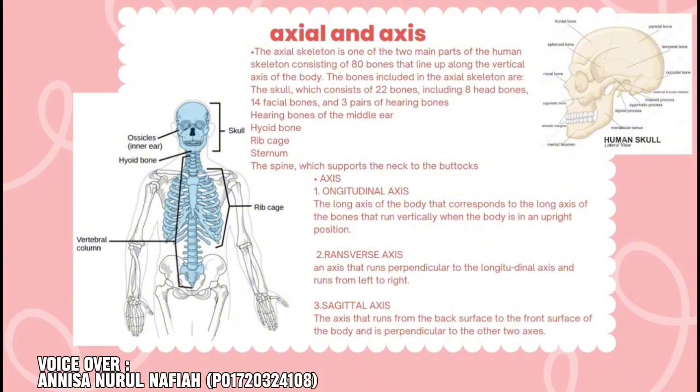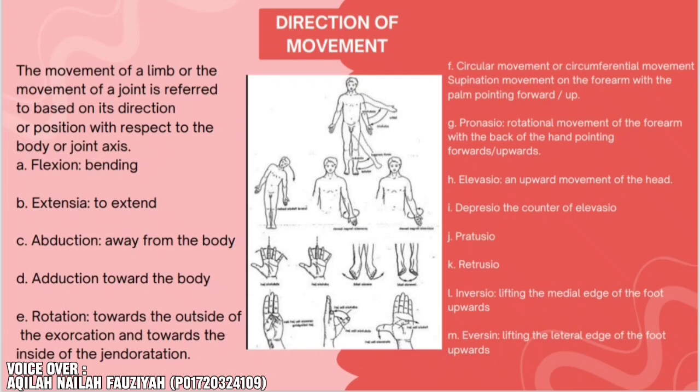Axis. 1. Longitudinal axis. The long axis of the body that corresponds to the long axis of the bones that run vertically when the body is in an upright position. 2. Transverse axis. An axis that runs perpendicular to the longitudinal axis and runs from left to right. 3. Sagittal axis. The axis that runs from the back to the front surface of the body and is perpendicular to the other two axes.